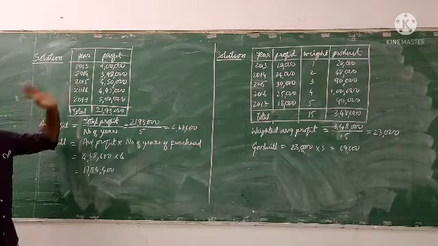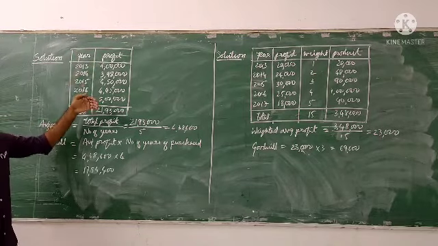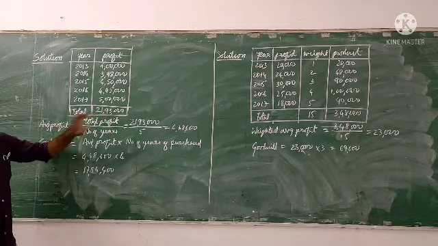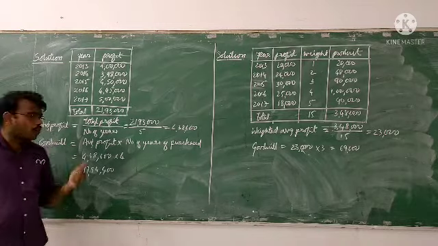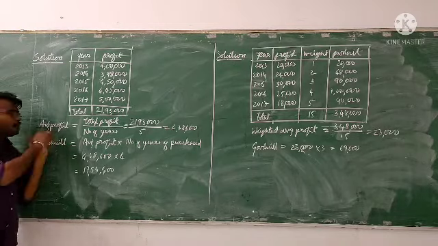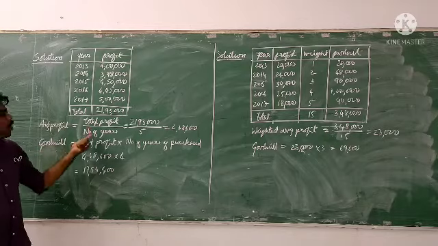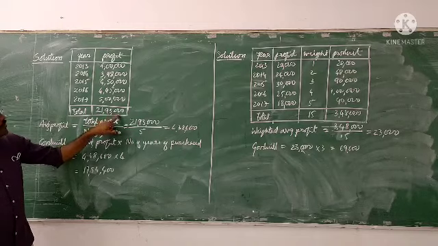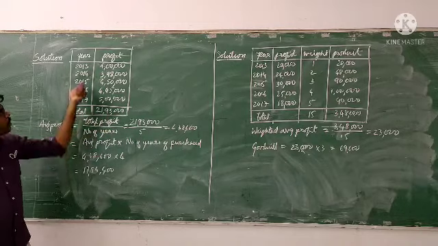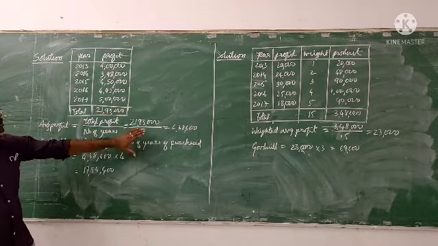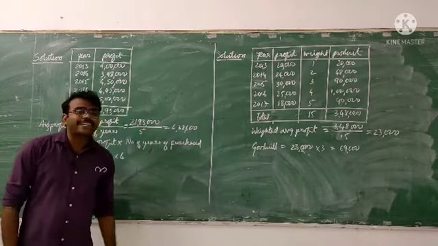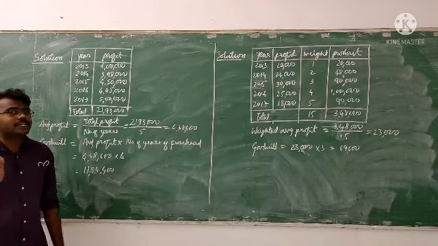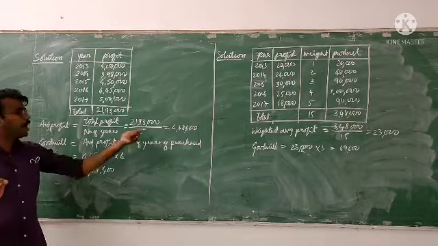Here they have not given an average profit, they have given the profits. So now we have to find the total profit. Total profit is 21,93,000. So first calculate average profit. Average profit is equal to total profit divided by number of years. So total profit we got 21,93,000 divided by number of years, which is 5. So 21,93,000 divided by 5 is 4,38,600. This is the average profit.